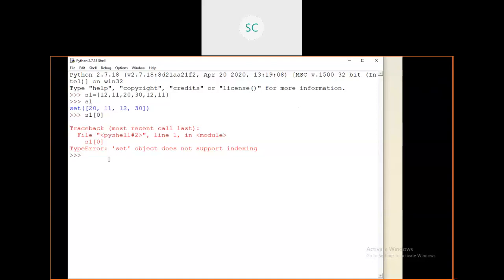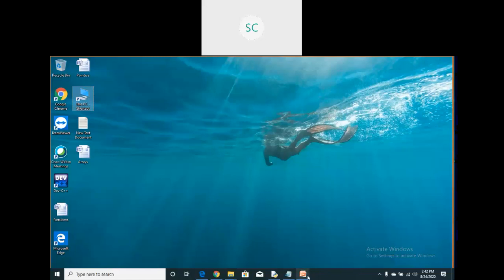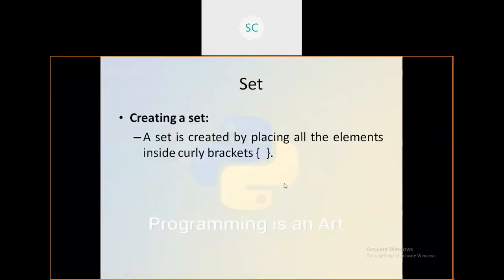Suppose if I print this S1 the second time, you can see some other order also, but here it is not shown. Sometimes you can see elements 11, 30 like that. Because all these elements are unordered elements. That's why it is not supporting index value. Let's see what are the operations we can do with this set. This is the creation.